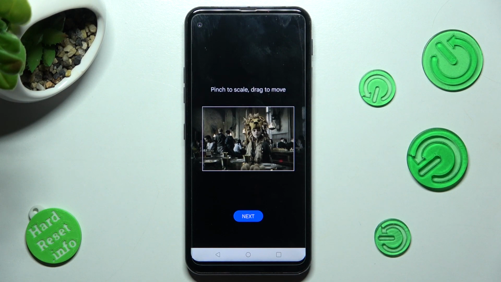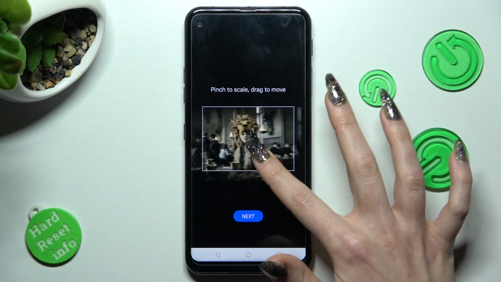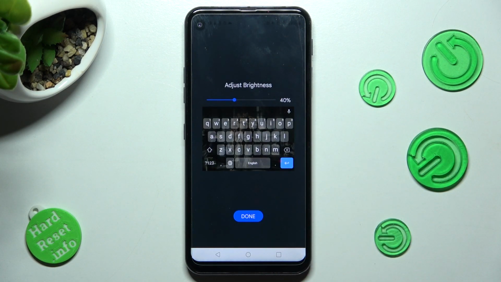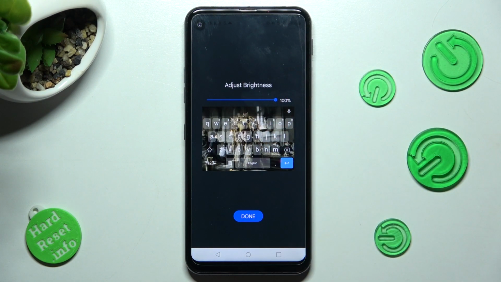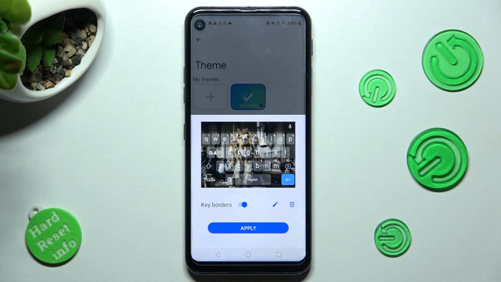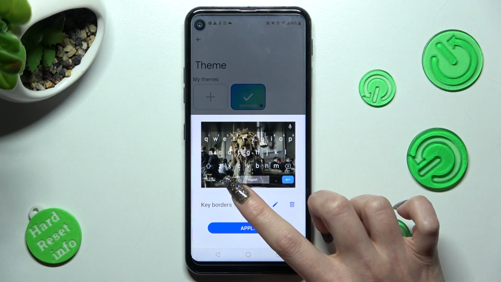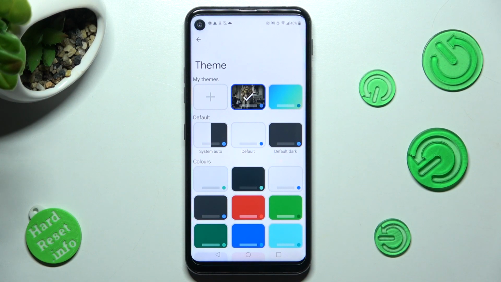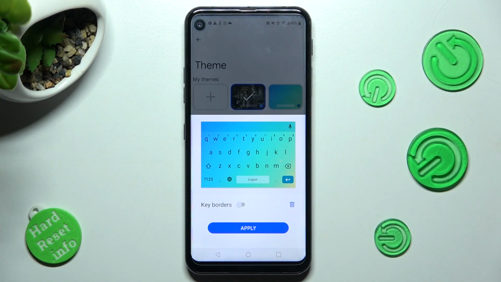Finally, when you clicked on the photo, you can pinch it to scale and drag it to move. Then select Next. Adjust brightness by swiping left or right. Click on Done and tap on key border switcher to switch them off or on. Lastly, hit Apply.